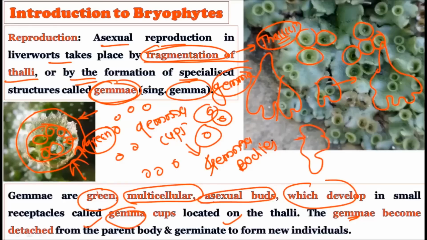So this is how vegetative reproduction can be seen in the liverworts. That is, they can simply break off their thallus structure, and every broken part converts into a new thallus. While they can create gemmae as well, in gemma cups. Inside these, they create the gemmae, and when these are liberated from the gemma cups, they can convert into whole new thalli, that is, a whole new Marchantia plant. So liverworts show a very typical kind of vegetative reproduction in the form of fragmentation and in the form of special asexual bodies called gemma cups.